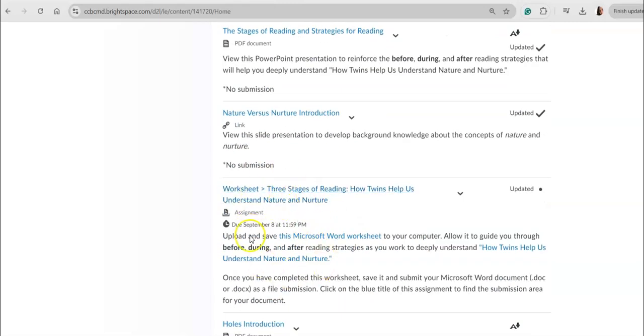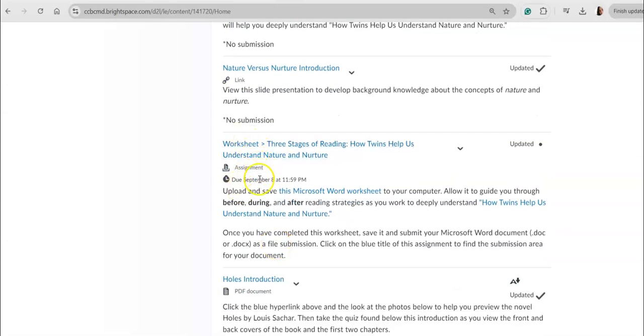And then here is the assignment we are looking at. Now notice that you have a due date. You have the worksheet that I have attached here that you're going to open and save to your computer, complete it and submit it to me. And you have the reading, which I've included a link here for how twins help us understand nature and nurture. You also have a hard copy. You have a paper copy of this reading that I gave you in class.